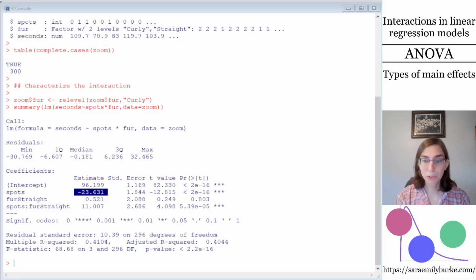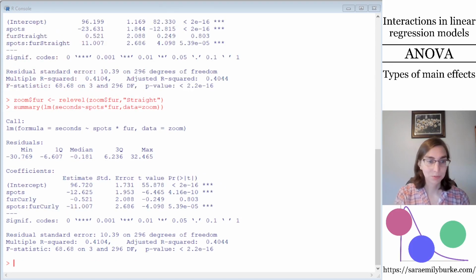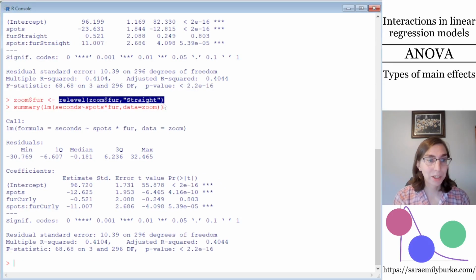Of course, I would also like to know the conditional association between spots and time on the obstacle course for the straight-haired dogs. So I used the relevel function to specify that I now want the reference category for fur to be straight. I've replaced the fur variable in the zoom dataset with this slightly modified version, and I fit the exact same regression model again.